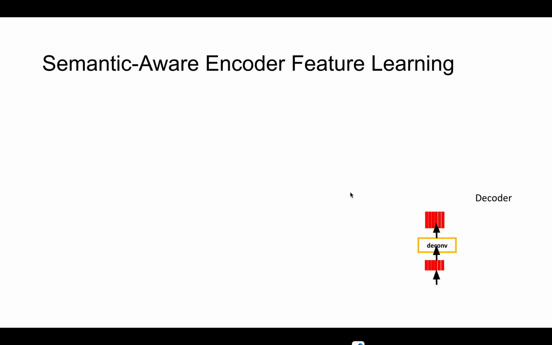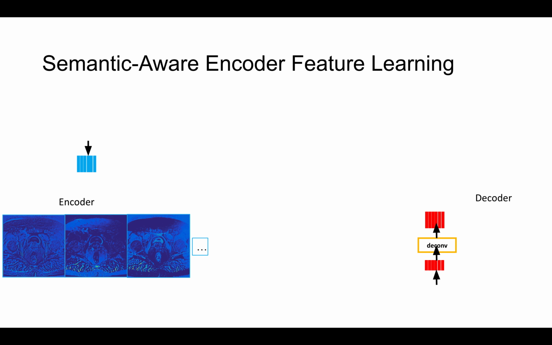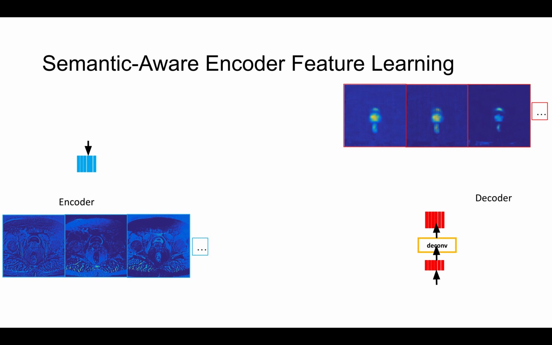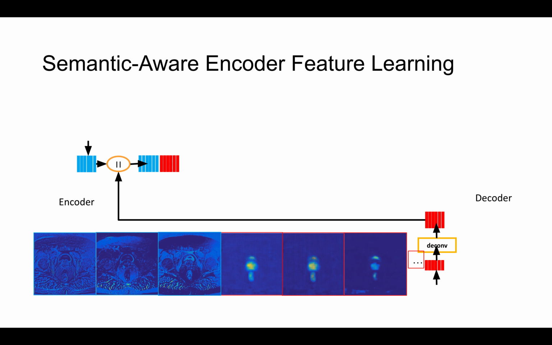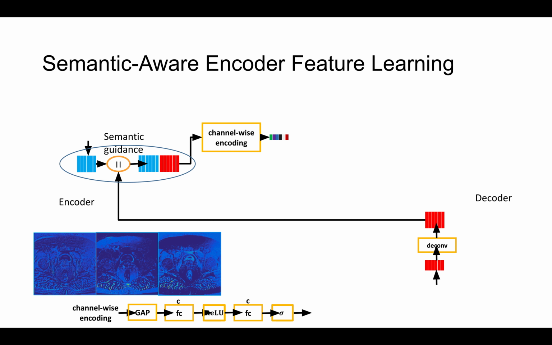So let's see how we design this semantic-aware encoder feature learning. Here we see a typical decoder and encoder. The encoder feature maps are very good at details, but the decoder feature maps are very good at semantics. So let's provide the decoder semantics to the encoder, combine them together, and then provide an aggregator to fuse this information.